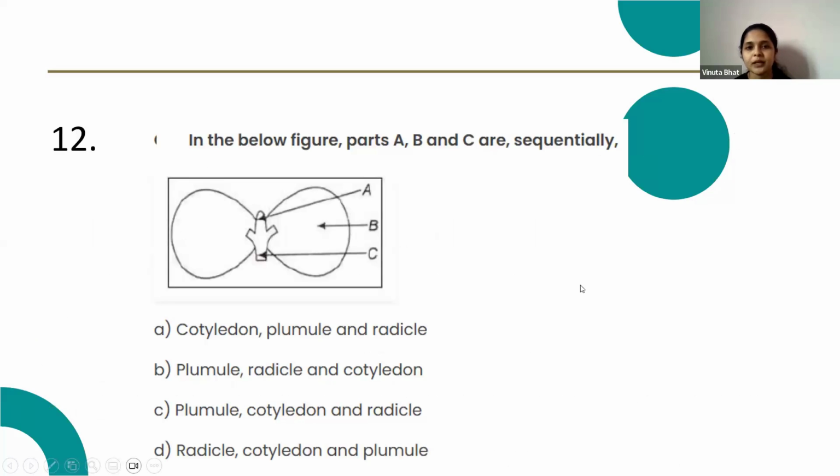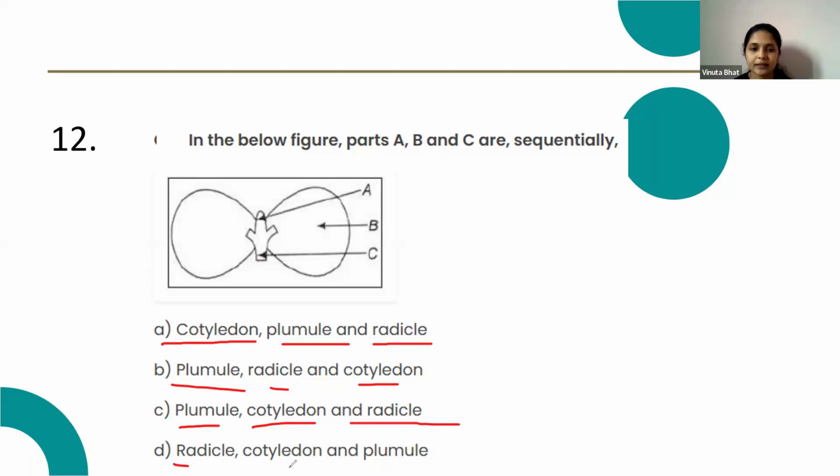Next question. In the below figure, parts A, B and C are sequentially: option A, cotyledon, plumule and radicle; B, plumule, radicle and cotyledon; C, plumule, cotyledon and radicle; D, radicle, cotyledon and plumule.